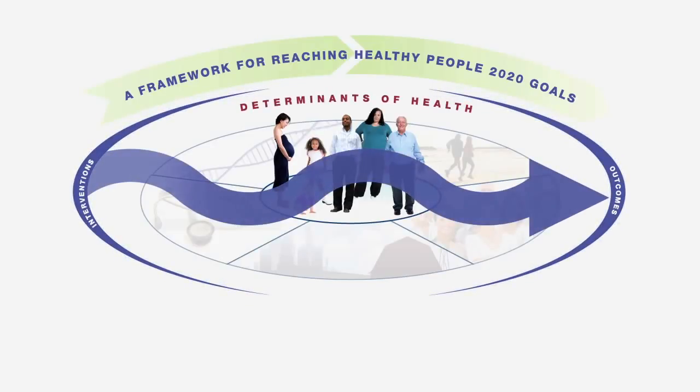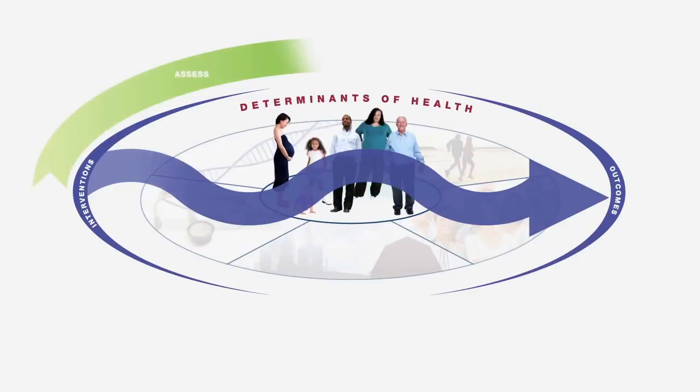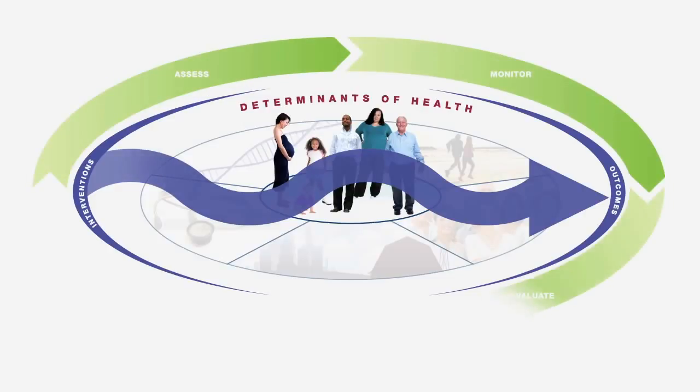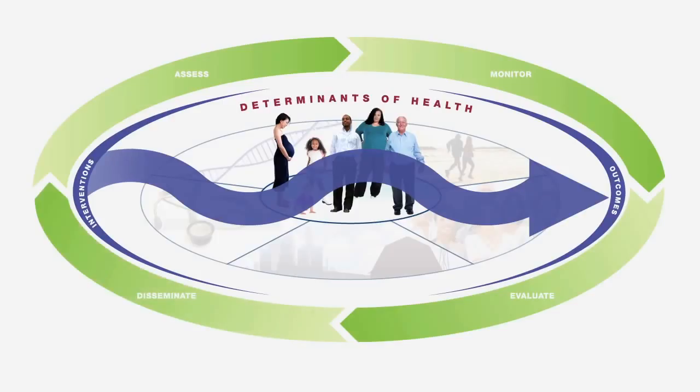Every intervention has a life cycle of its own, a continual process of improvement made up of 4 phases: assessment, monitoring, evaluation, and dissemination. Through this cycle, an intervention can be refined for greater effectiveness.